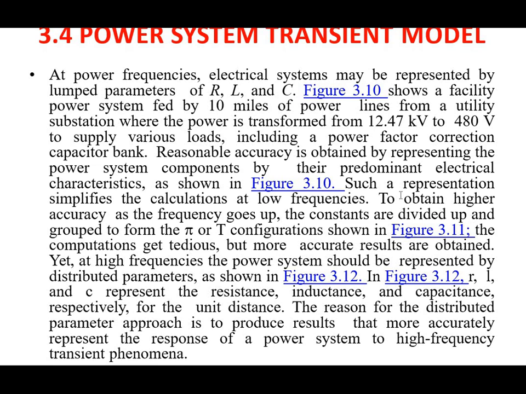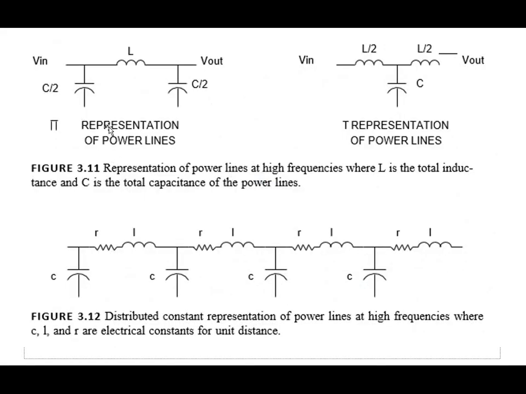So as the value of frequency increases, we have to divide our figure into pi or T configuration, as shown in the figure. This is the representation of the power lines in the pi method. In the pi representation of the power lines, this is the line inductance L, and this is the C by 2, C by 2 shunt capacitance. V in is the input voltage, V out is the output voltage.